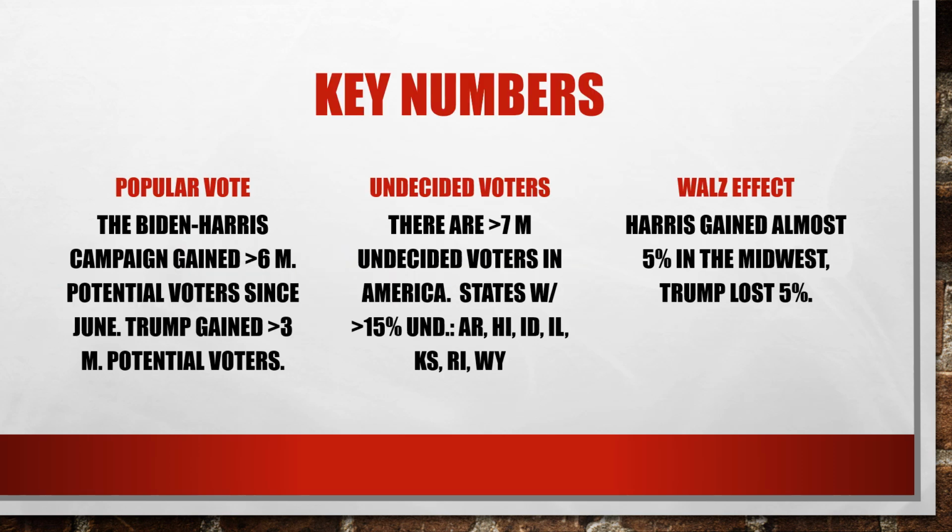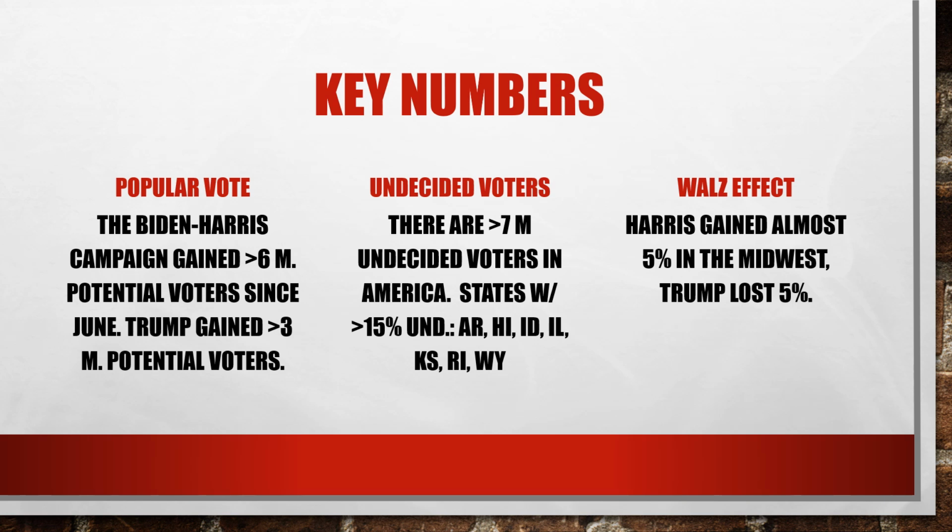First of all, the popular vote. Here are the key numbers. The Biden-Harris campaign, I mention both because it was first the campaign of President Joe Biden, and then when he withdrew from the race, it was the Harris campaign, gained over 6 million voters, potential voters, since June. At the same time, the Trump campaign gained 3 million voters or potential voters. Then there are still undecided voters, and this is very important because in the last days of the campaigning, they can still make a difference. So there are over 7 million undecided voters in America.